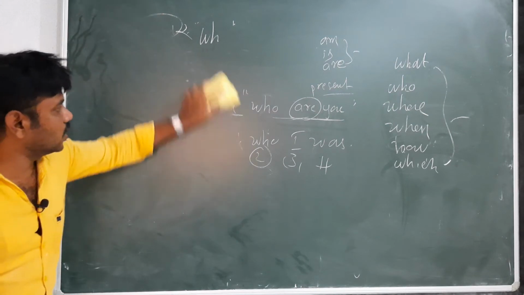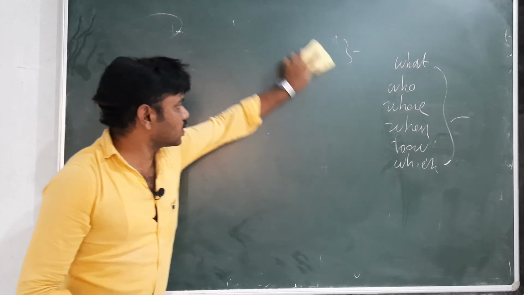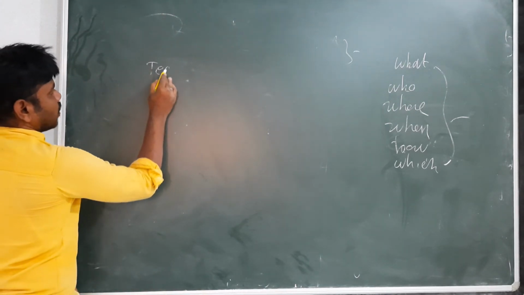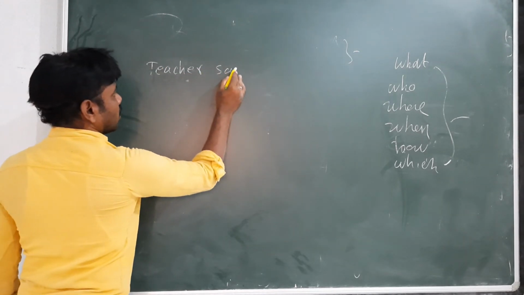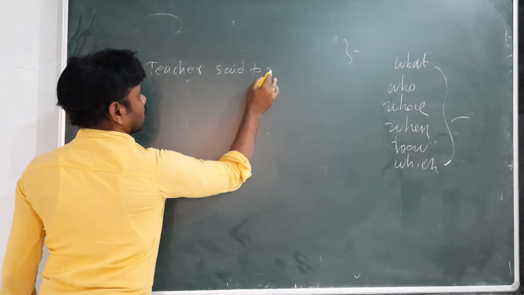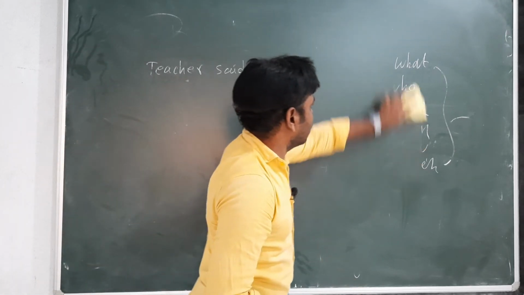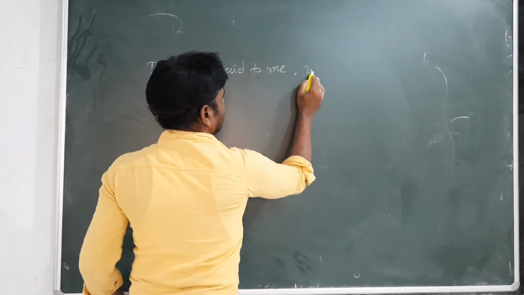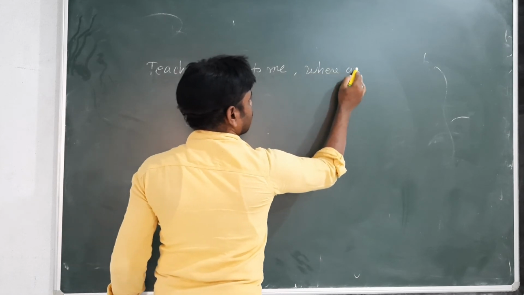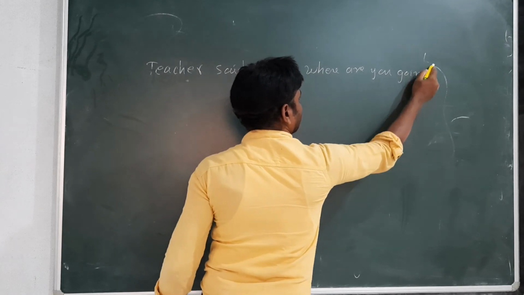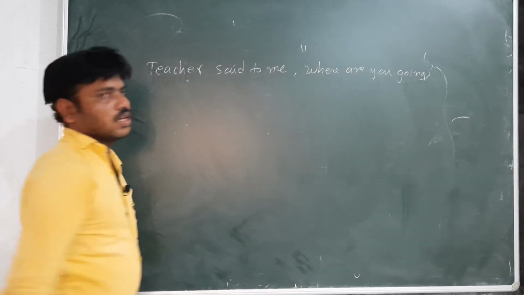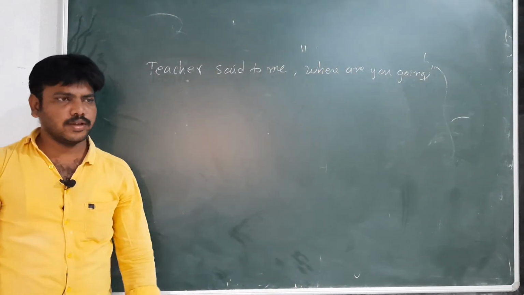One more example we see. Listen carefully to this one, an interrogative sentence. "Teacher said to me, where are you going?"